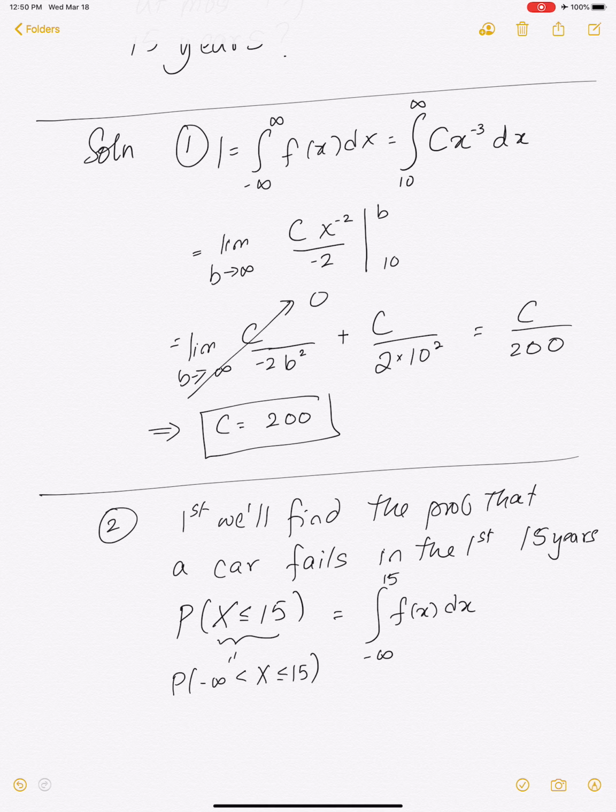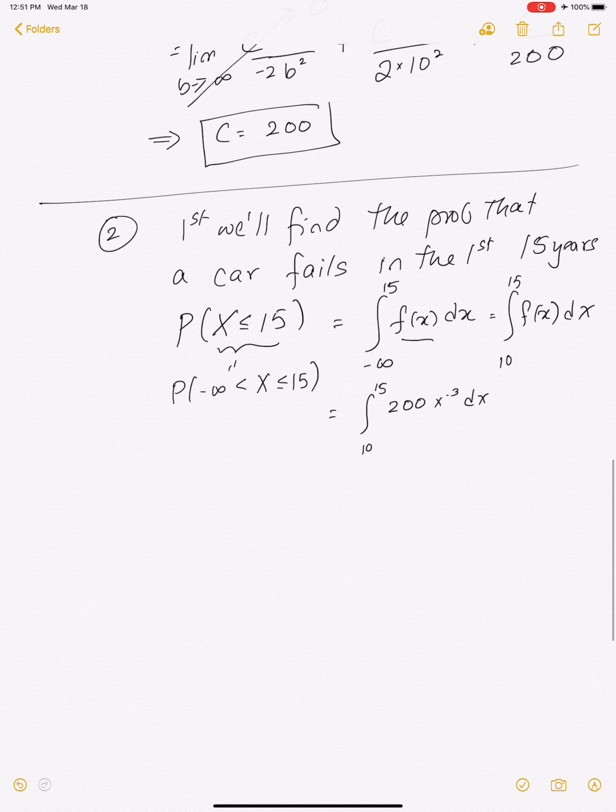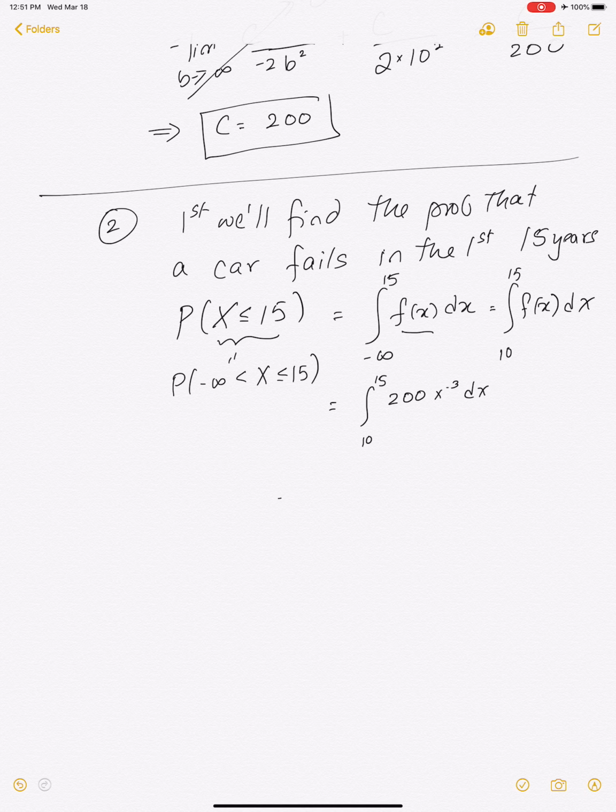But you know that the function f is 0 to the left of 10. So you could just write it as the integral from 10 to 15 of the density. So what is that? Integral from 10 to 15 of 200x to the minus 3 dx. We found out that the value of c was 200. Let's take the antiderivative.